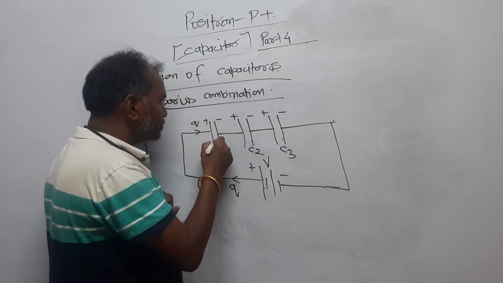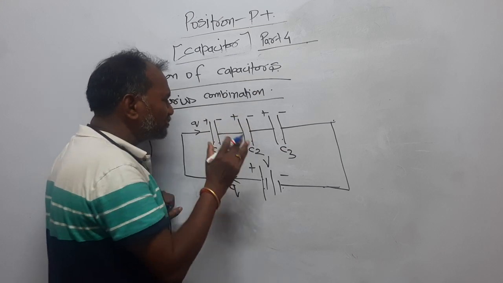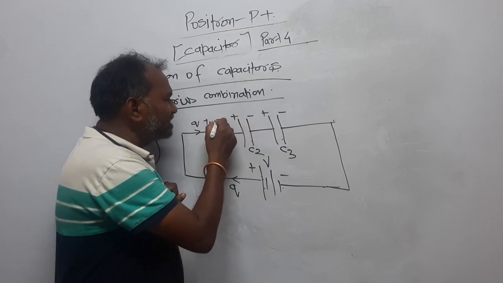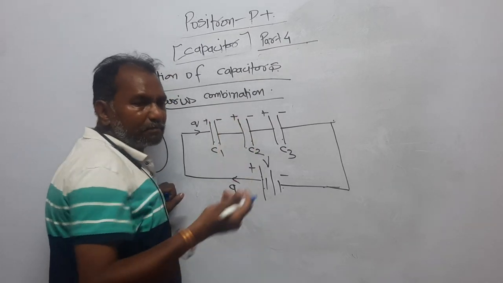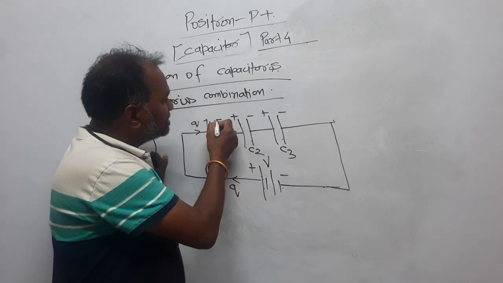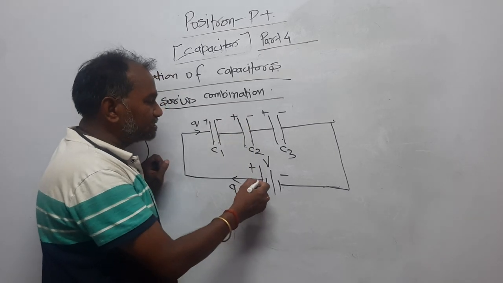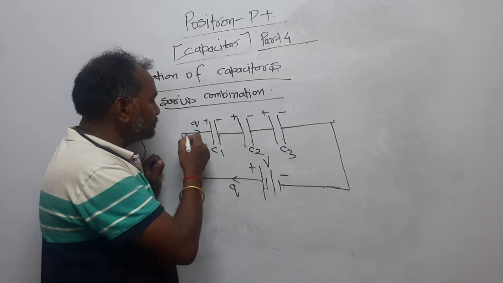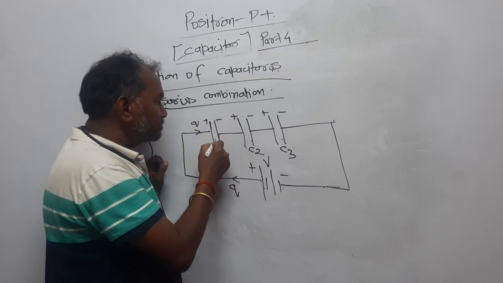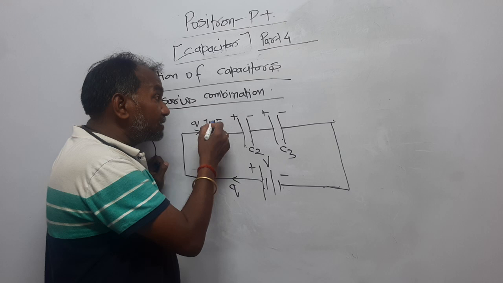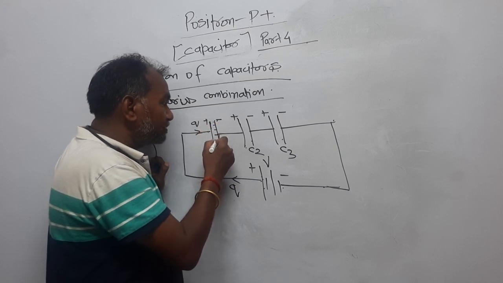This will become positive, this will become negative, this will become positive. Now the question is: if here is a negative charge, then how will it be positive? People do ask that. Look here, dear student, positive charge has been issued from here. It comes to this plate, which becomes positive. Because of induction, this front plate will become negative.